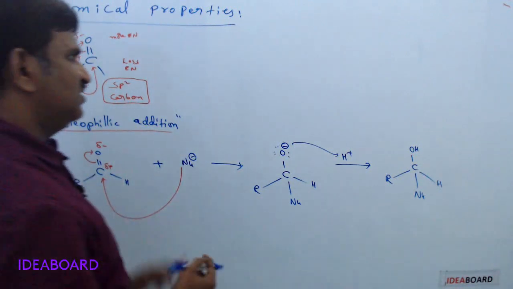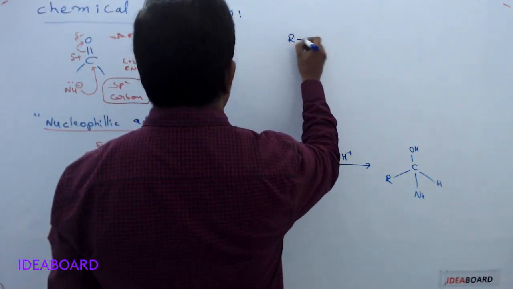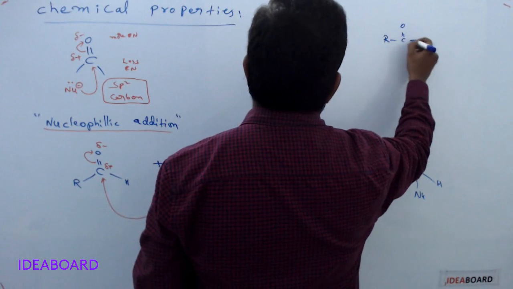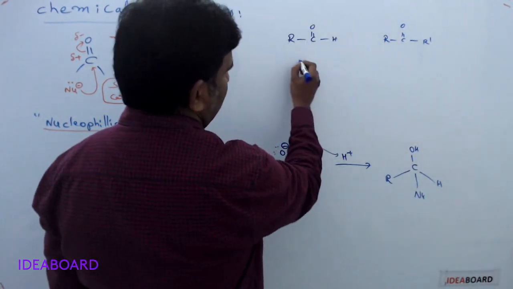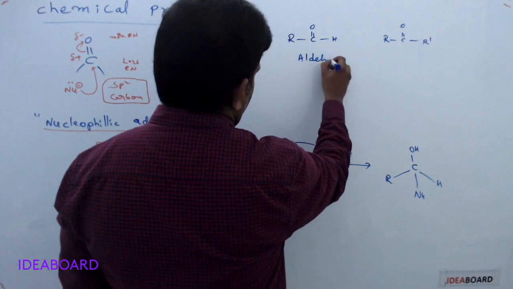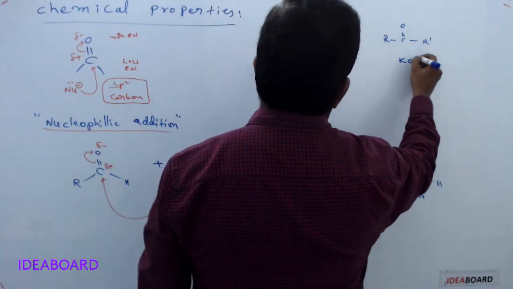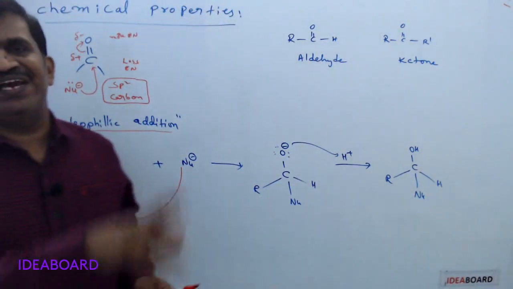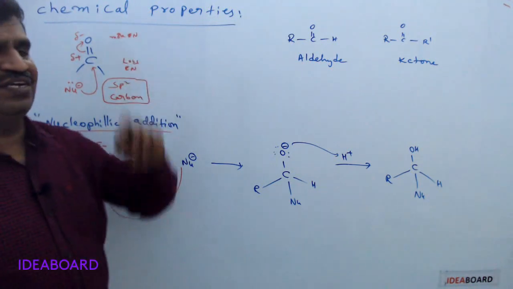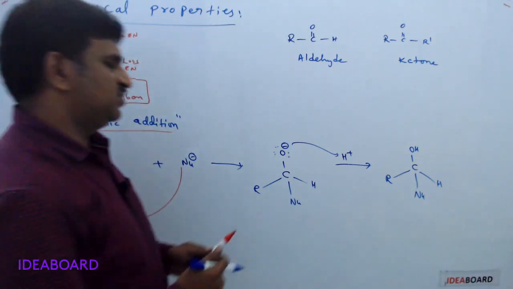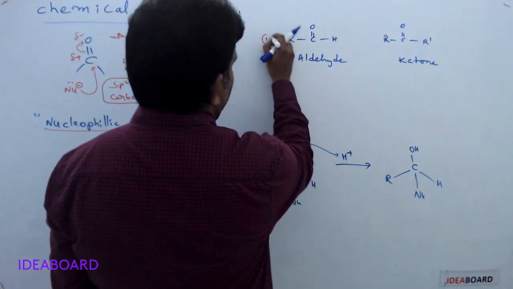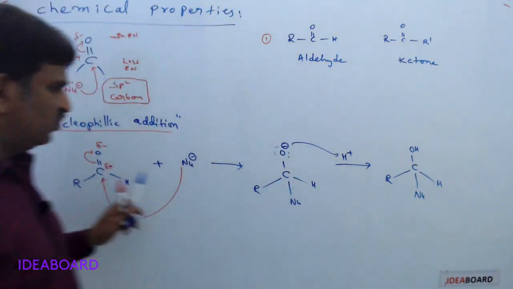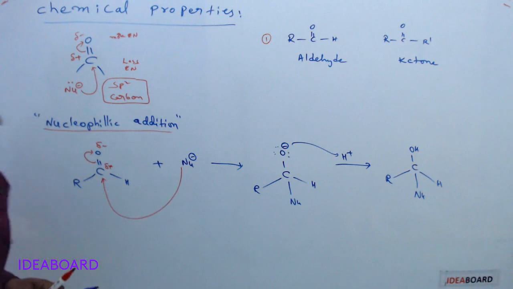Now we have an aldehyde, that is RCHO, and a ketone, RCOR dash. This is an aldehyde and this compound is called a ketone. In these aldehydes and ketones, which are more reactive towards nucleophilic addition reactions? That is the important question. Aldehyde or ketone, which is more reactive towards nucleophilic addition reaction?